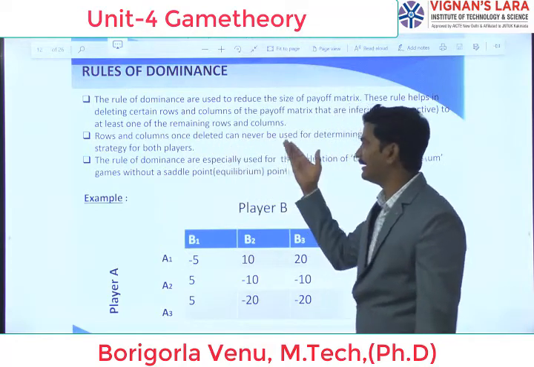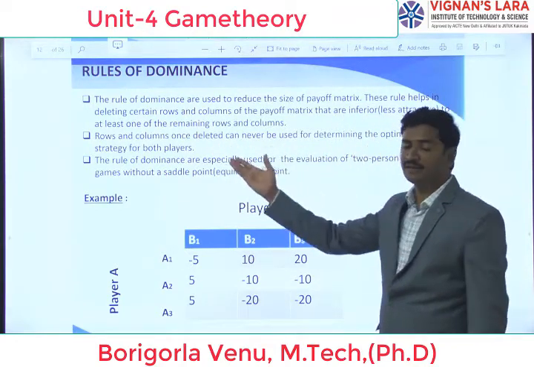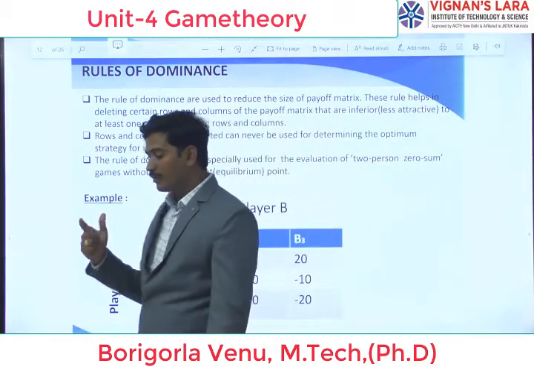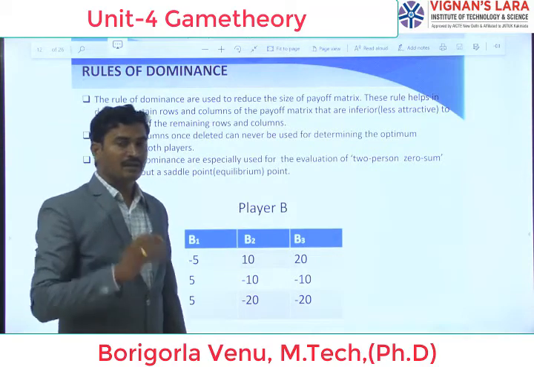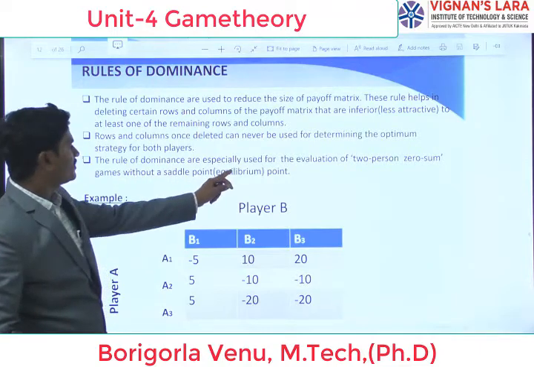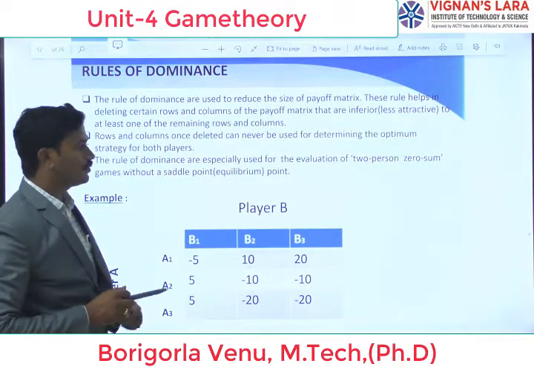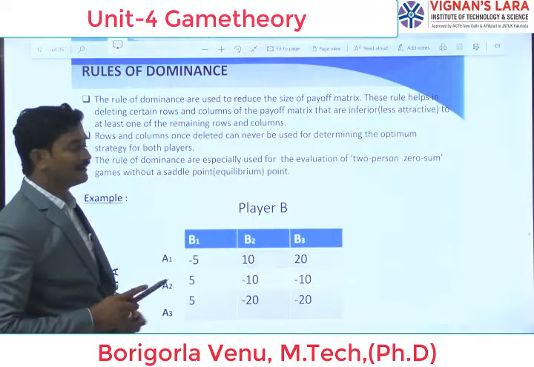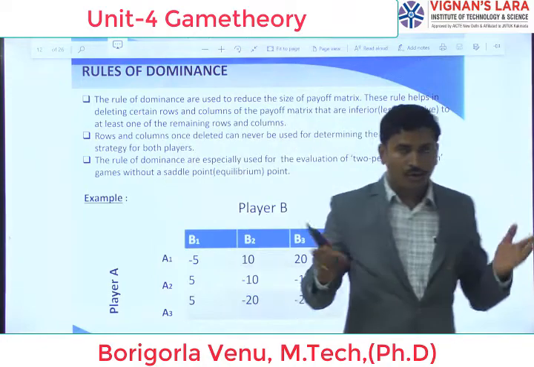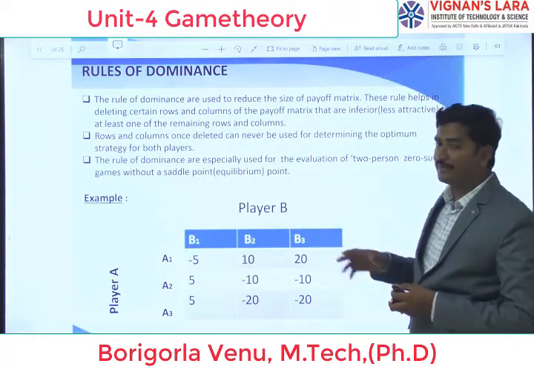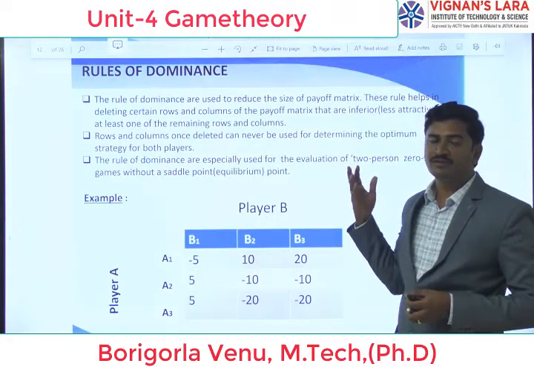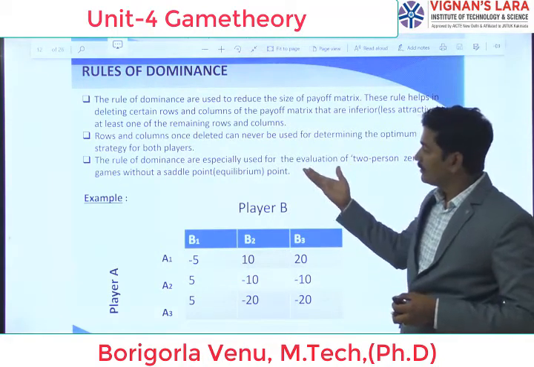Rows and columns that are deleted can never be used for determining the strategy for both players. When we delete a row or column, we never consider that value. The rules of dominance are especially used for the evaluation of two-person zero-sum games without a saddle point. If it reaches the saddle point, there is no need to go for the dominance principle. It means if minimax equals max min, there is no need for dominance. If minimax is not equal to max min, we take the dominance principle.